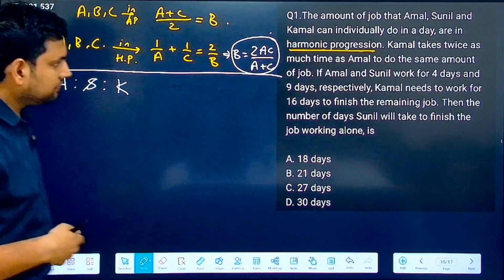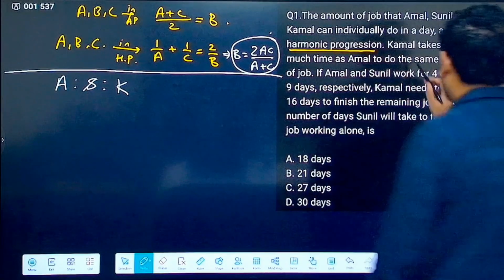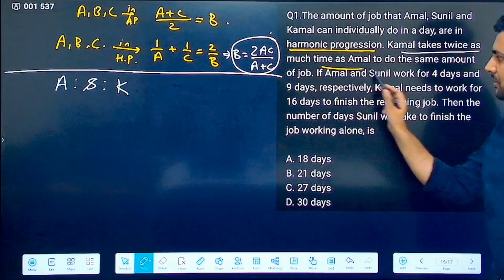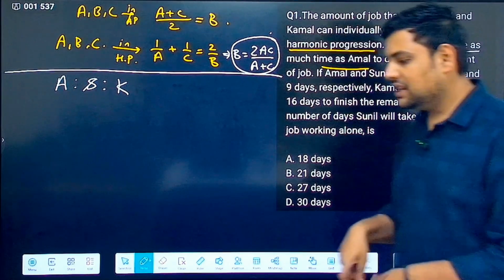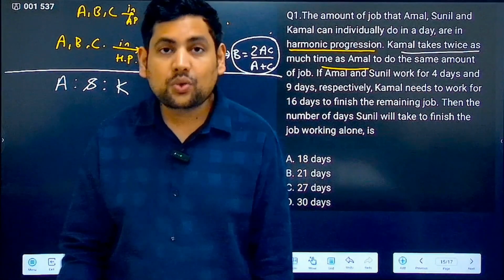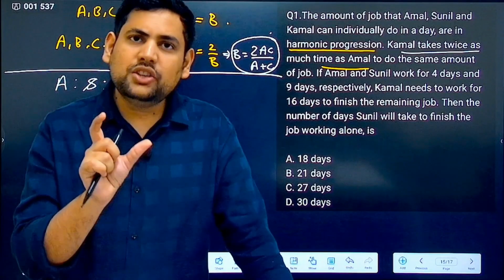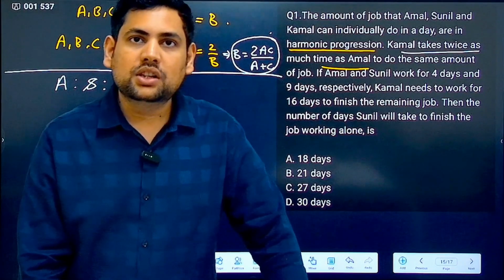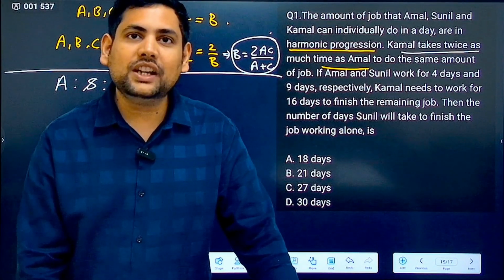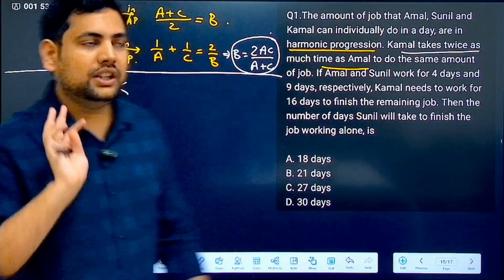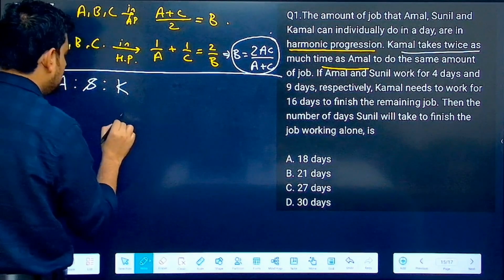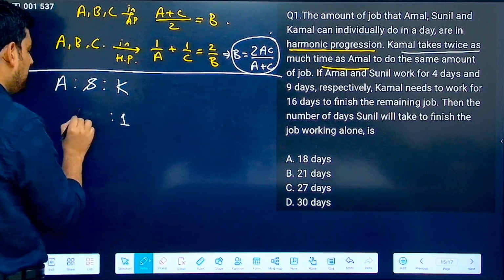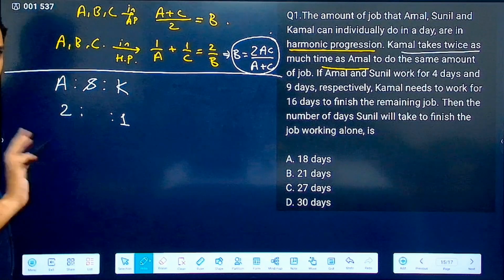Now according to the question, Kamal takes twice as much time as Amal. Now if Kamal is taking twice as much time as Amal, who is more efficient? Amal is doing the same thing in half the time. That means he is twice as efficient as Kamal. So if Kamal is 1, then Amal would be 2 in efficiency.